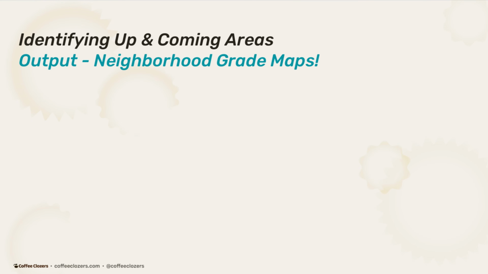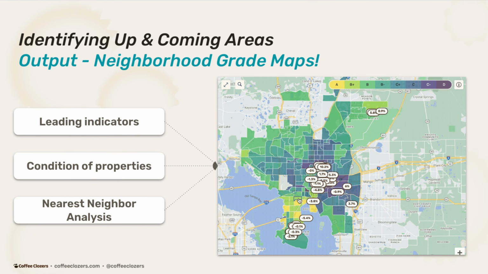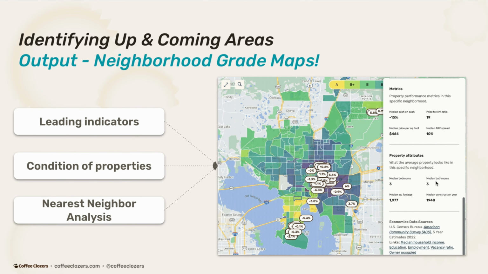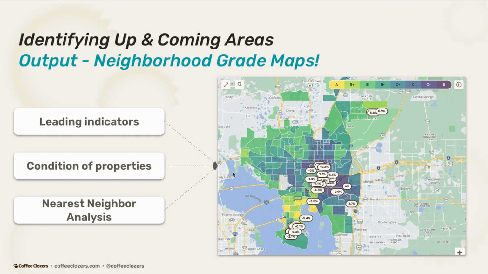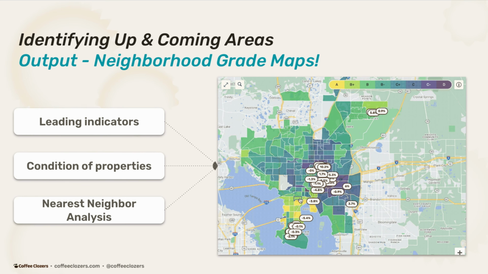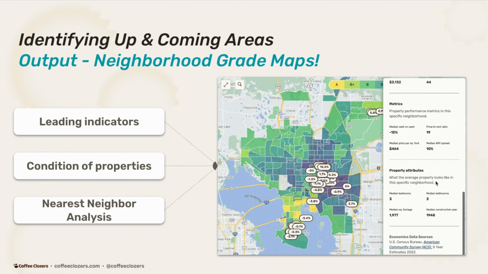So given all of this analysis, what is the output? The output of having leading indicators, knowing condition of properties, nearest neighbor analysis, we are able to produce a neighborhood grade map. So taking you from many different data sets as well as features to just giving you one single score per tract so you can understand and be able to invest with confidence what an area type is like.